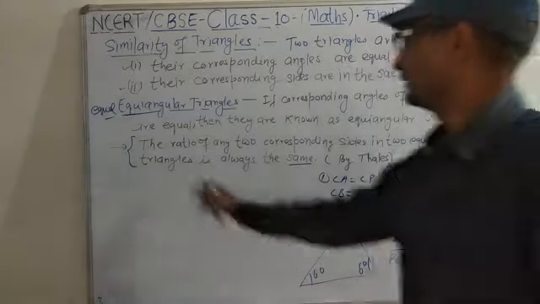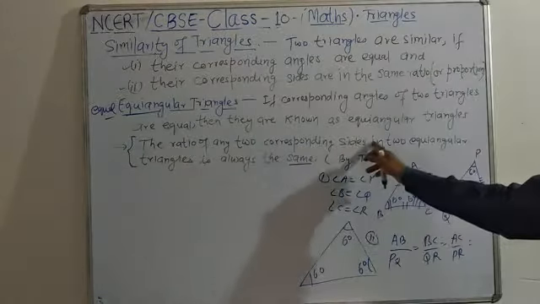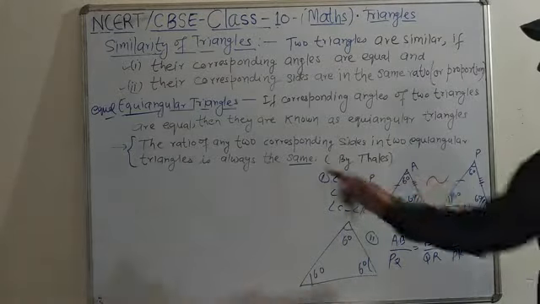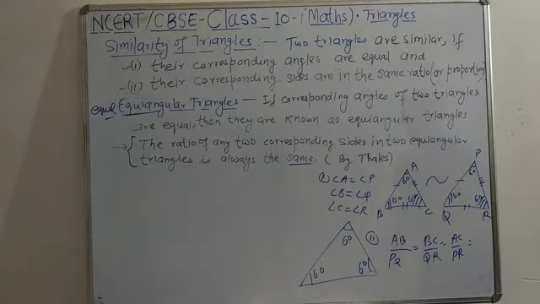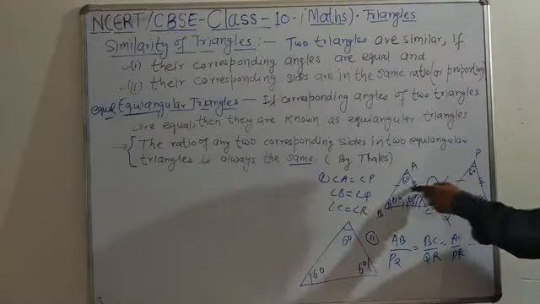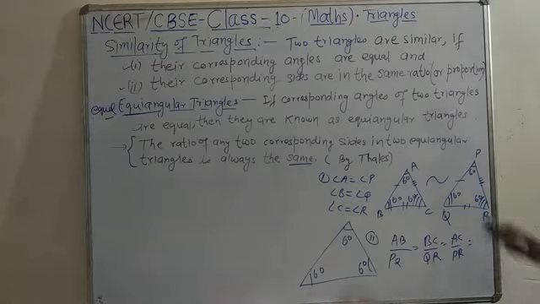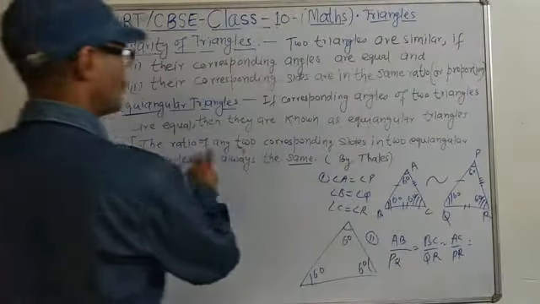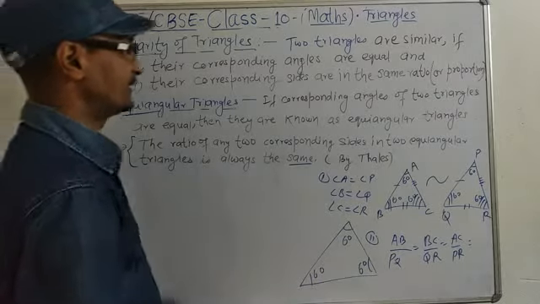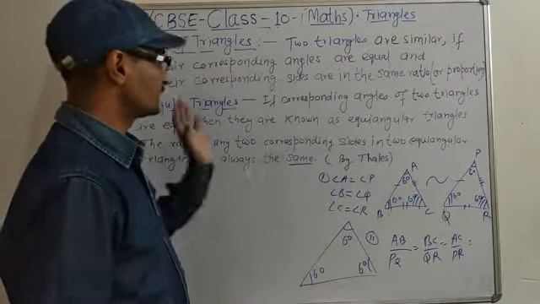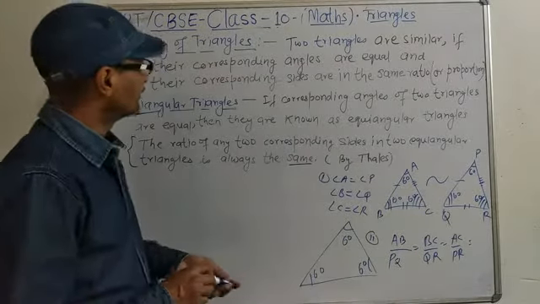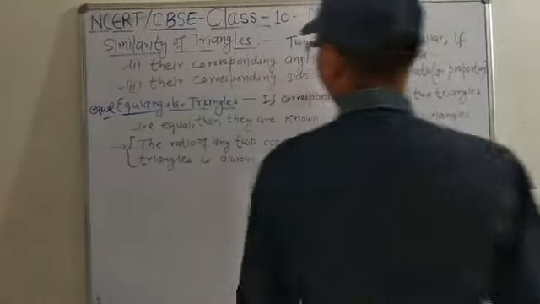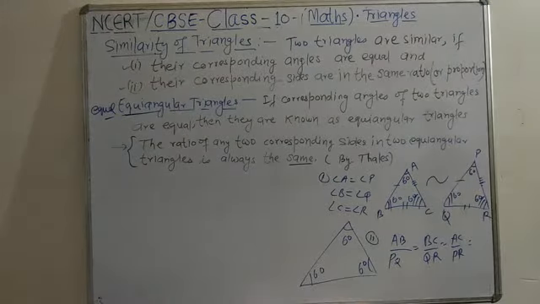He told that the ratio of any two corresponding sides in two equiangular triangles is always the same. Such types of triangles are equiangular and they are always similar. That means the ratio of any two corresponding sides in two equiangular triangles is always the same. So these are the concepts of similarity of triangles.